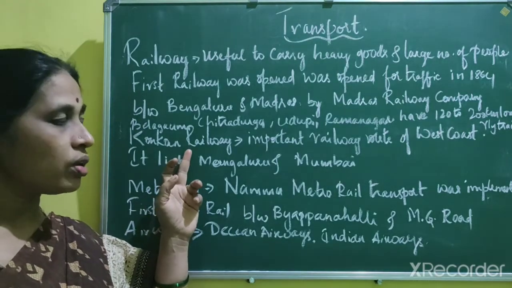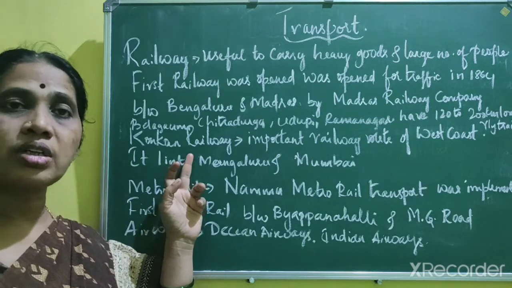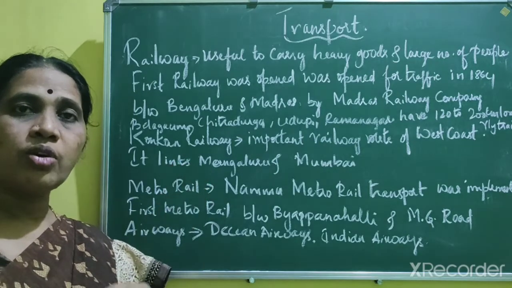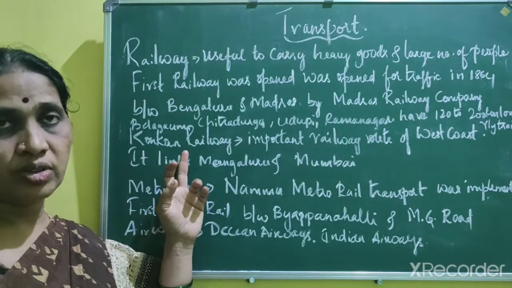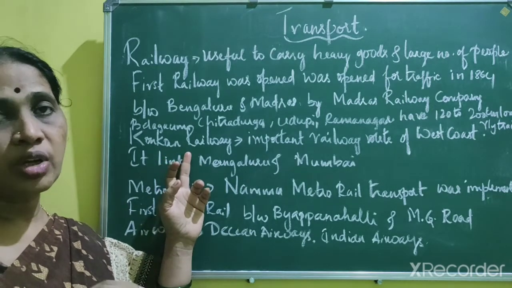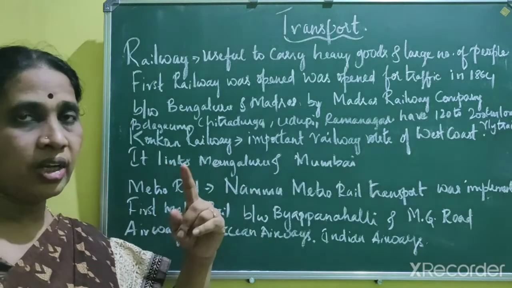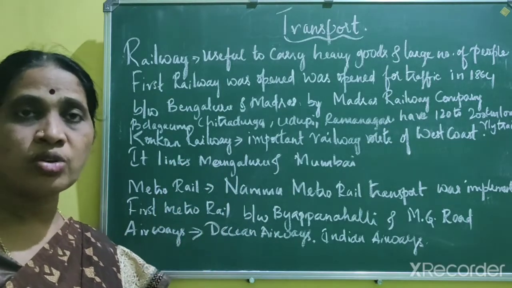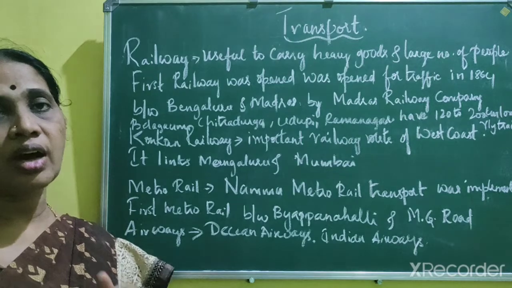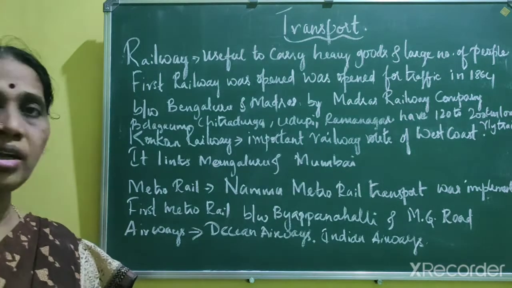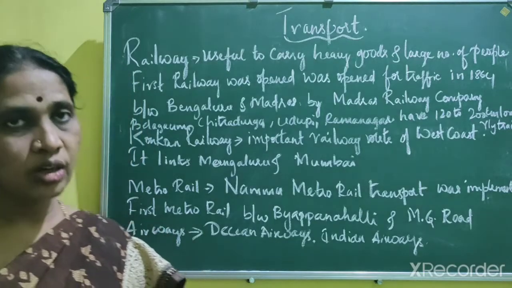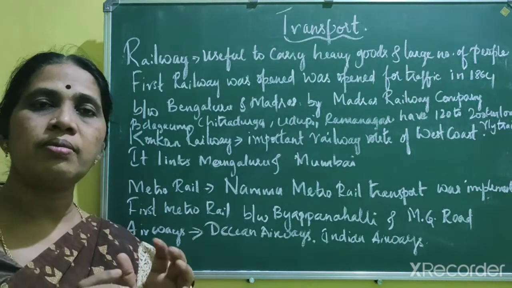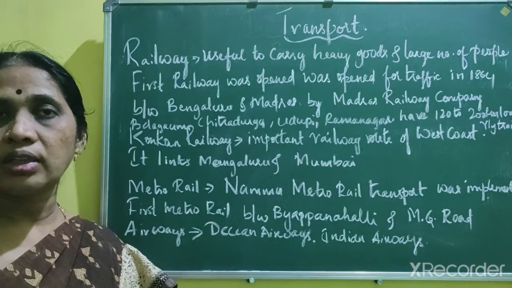Due to this Konkan Railway, the travel time between Bangalore and Mumbai has been reduced from 41 hours to 18 hours. Its length is 273 kilometers with 13 main and 310 other bridges.